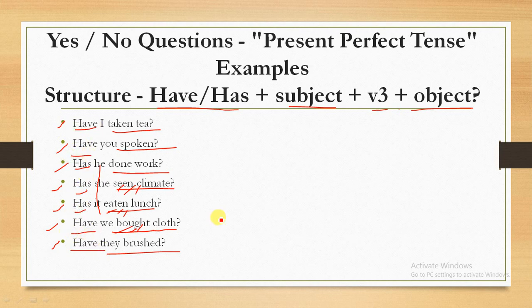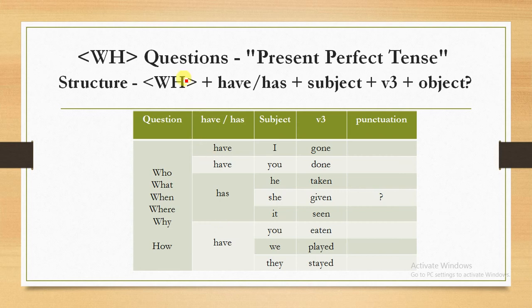So let's move forward. Here we will see how we create WH questions. I already told you about this. In WH there are five words: who, what, when, where, why, and H stands for how. Now we will see how we create WH questions in present perfect tense. We just add WH plus have or has plus subject plus verb third form plus object.